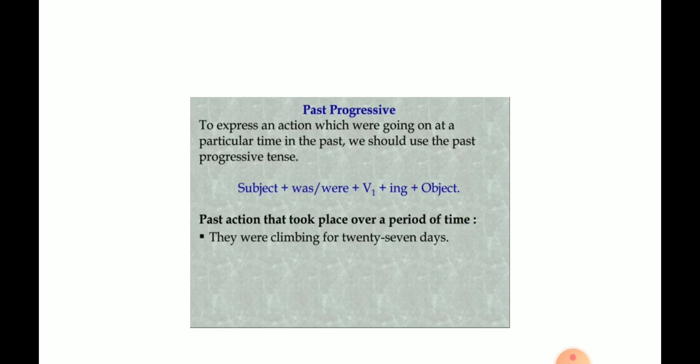The past continuous is used for an action that was going on during a given period of time in the past. In the past, one action is ongoing, and at that time some other action is also ongoing. So the second action could be described as past continuous tense. To express an action which was going on at a particular time in the past, we should use the past progressive tense. And the sentence structure of past progressive is subject plus was or were plus V1 plus ing plus object.